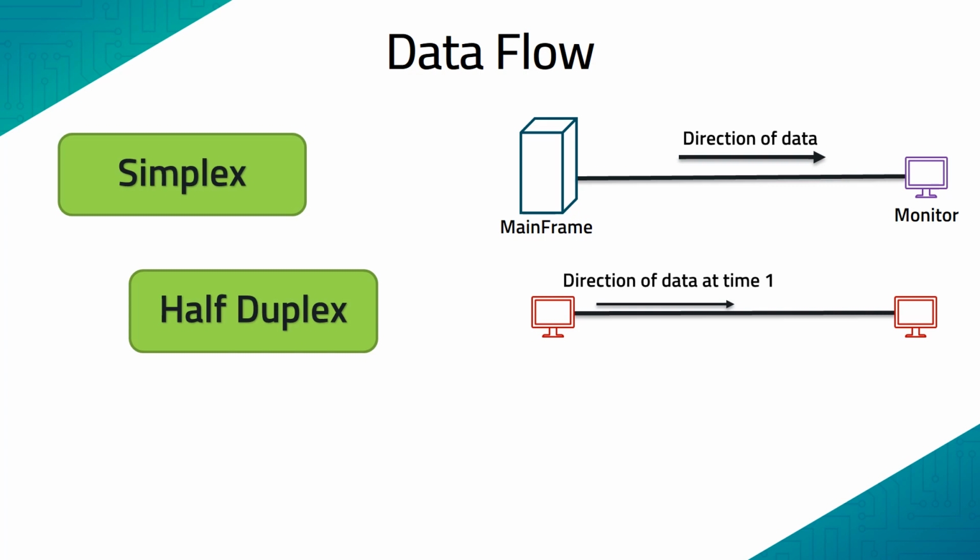At alternating timing intervals, the vehicles are allowed to move. When the cars are moving in one direction, the cars coming in the other direction have to wait. Thus, in half duplex mode of communication, the entire capacity of the channel is taken over by whichever device is transmitting at that particular instant of time. So the entire capacity of the channel is being utilized by the one device which is transmitting.